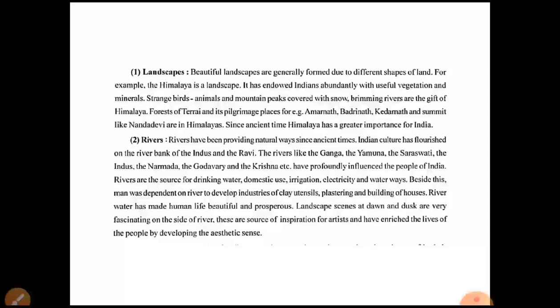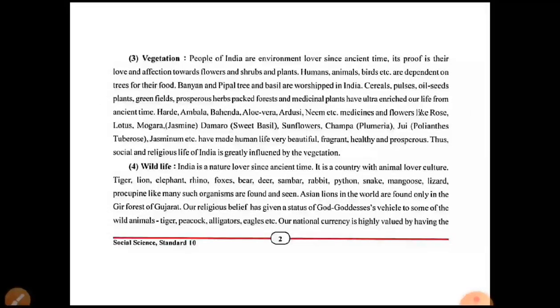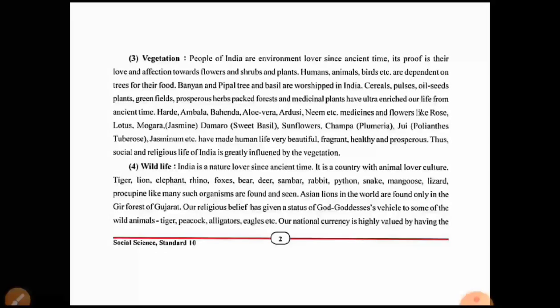The next one is vegetation. Okay, we'll go to the vegetation. People of India have been environment lovers since the ancient period. So they were environment lovers.